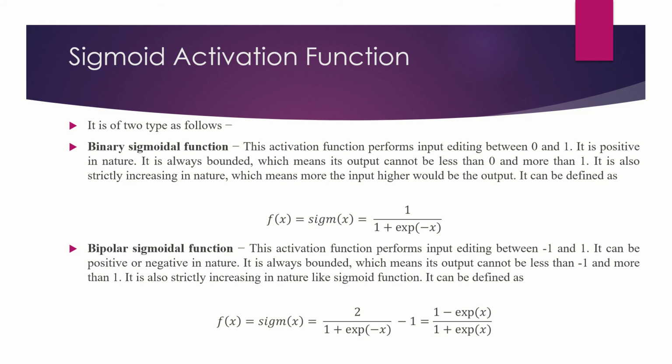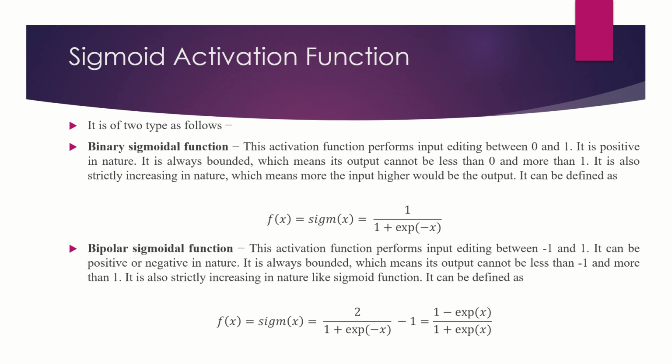It is also strictly increasing in nature, so as per the input, the output increases. The output is directly proportional to the input, so as the input increases, the output also increases. This is the function f(x) = sigmoid(x) = 1 / (1 + exp(-x)).